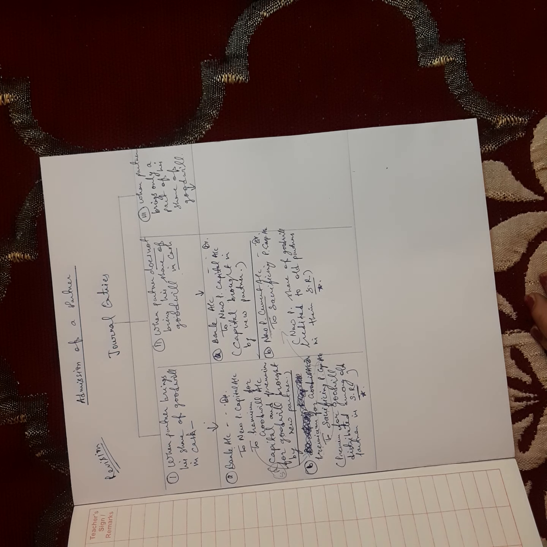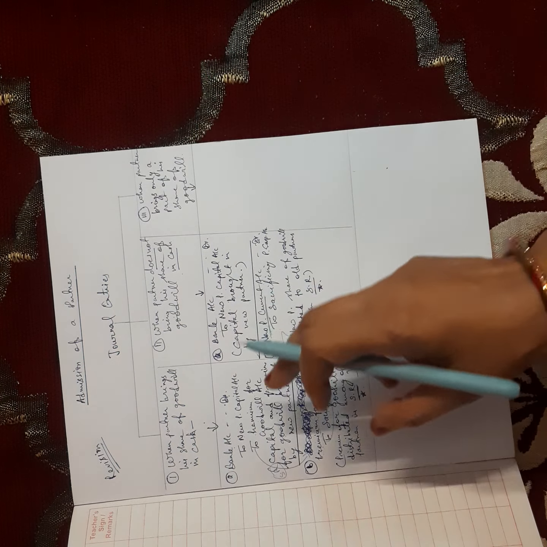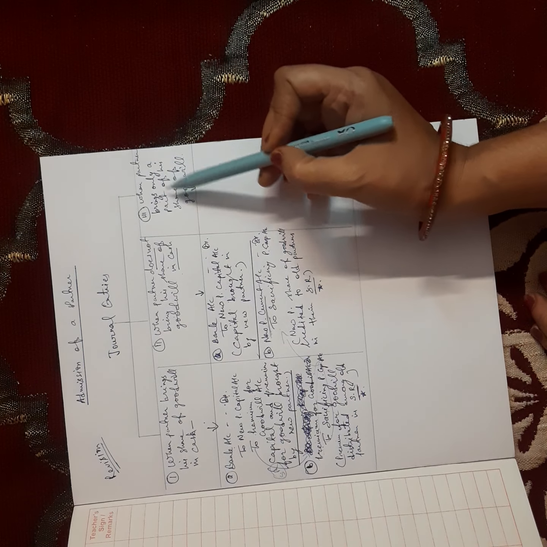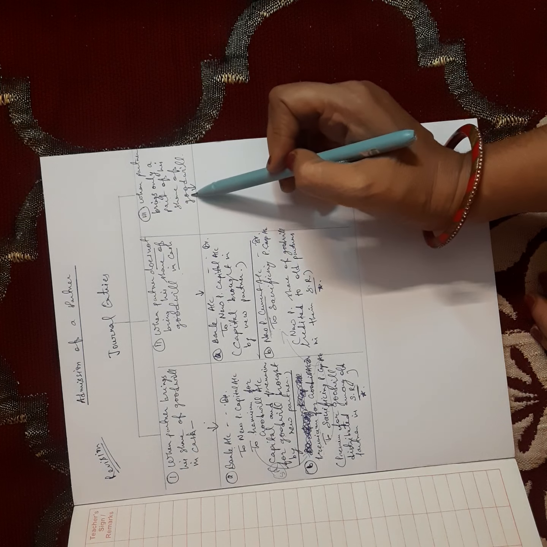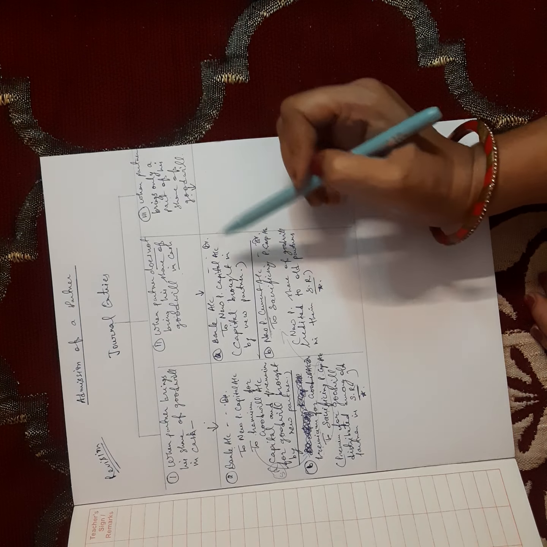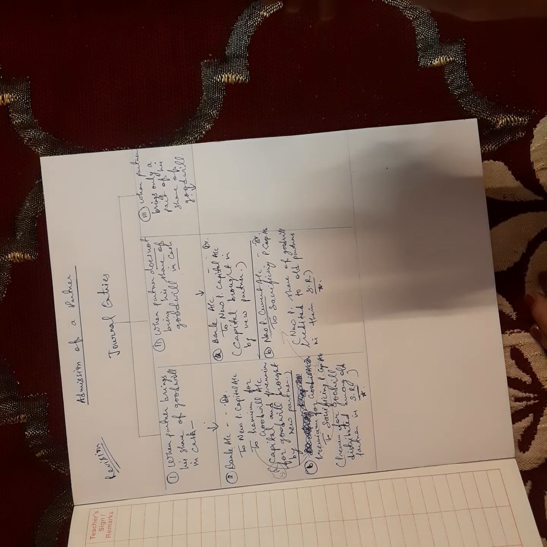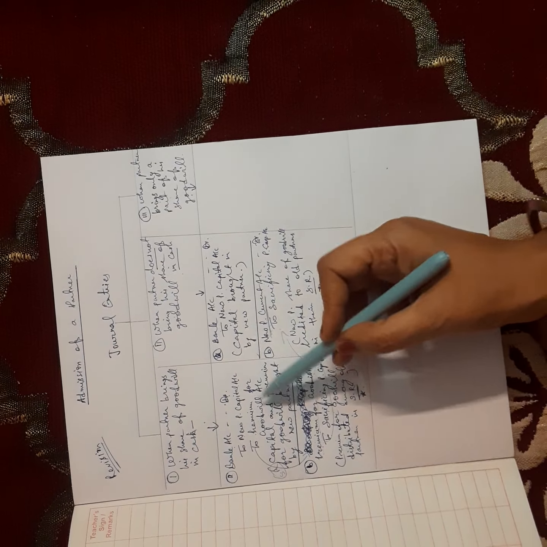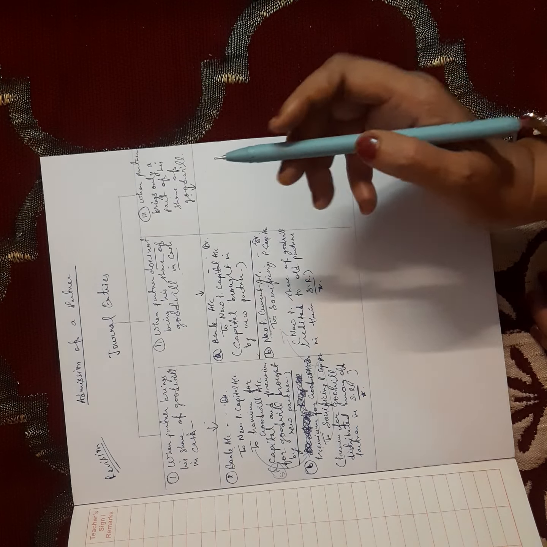The third case is nothing but a mixture of these two cases. When a partner brings only a part of his share of goodwill, meaning some part is brought in by the partner and some part is not brought. Like if he needs to bring 20,000 premium for goodwill, he is bringing only 10,000 or 5,000. So for both cases combined, a journal will be there.